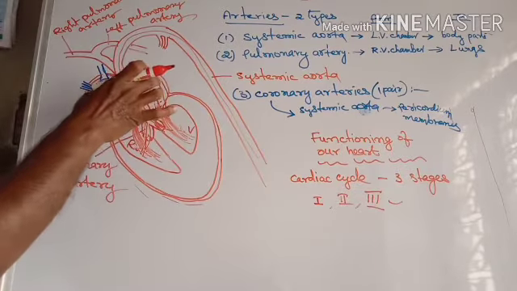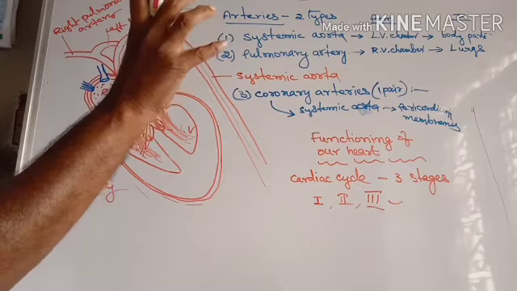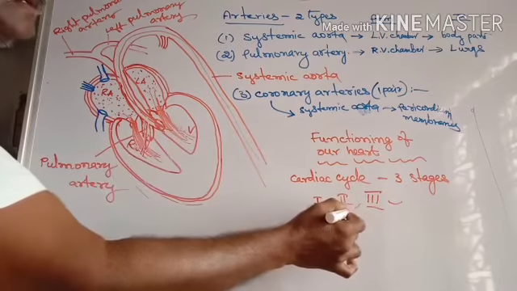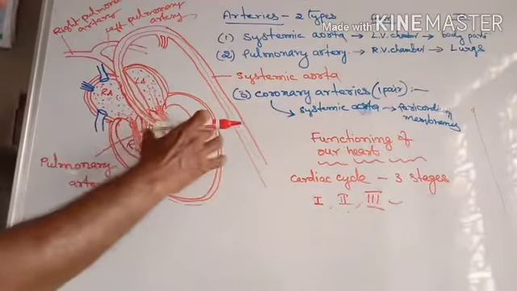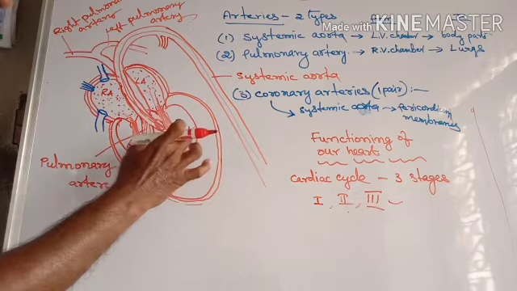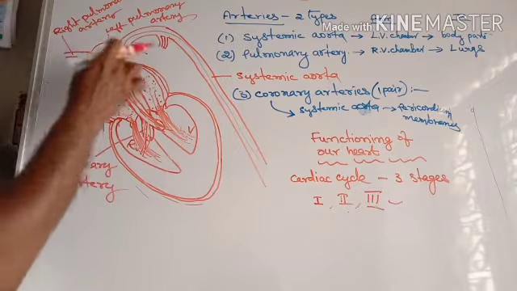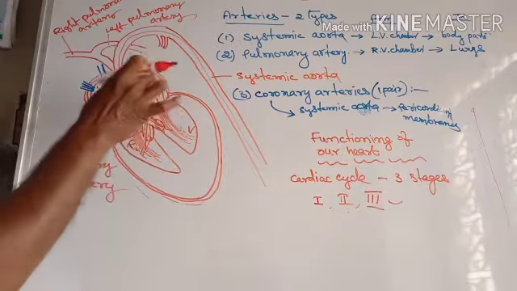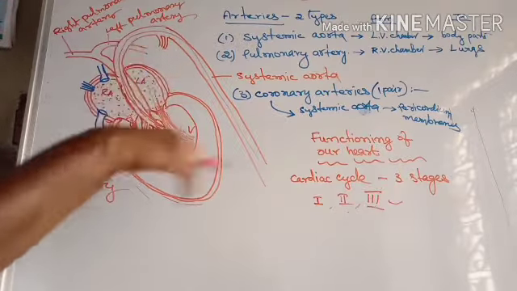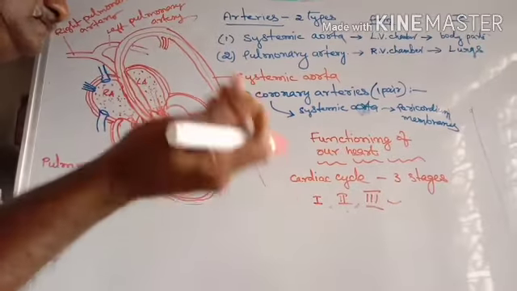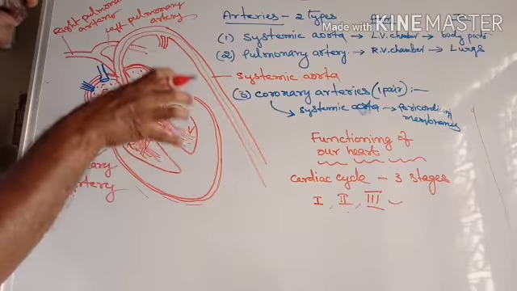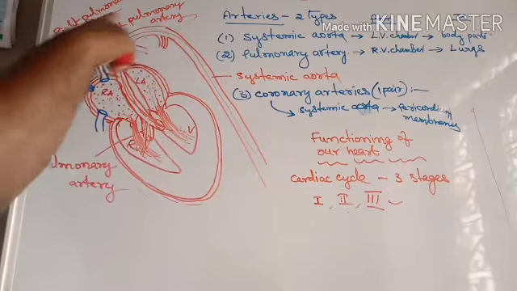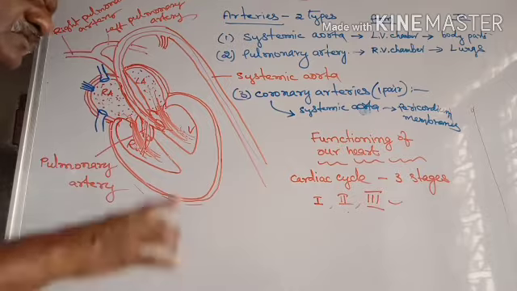In the first stage, both auricular chambers are compressed at a time, so that blood moves into the ventricular chambers. Then in the second stage, both ventricular chambers are compressed at a time, so that blood moves into the arteries and aortas. And in the third stage, both auricular chambers relax, so they are filled with blood again. This process happens continuously in the heart. Because of that, blood circulation also happens continuously throughout life in the human body.